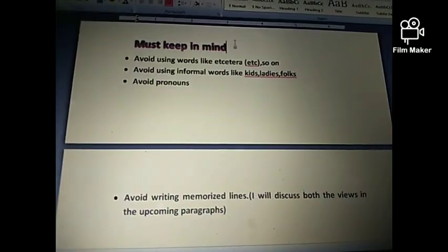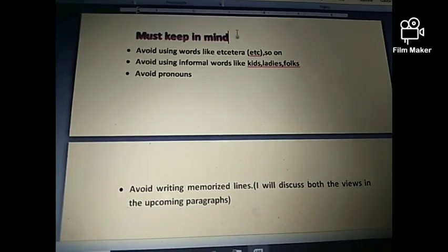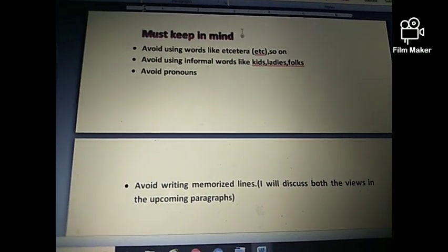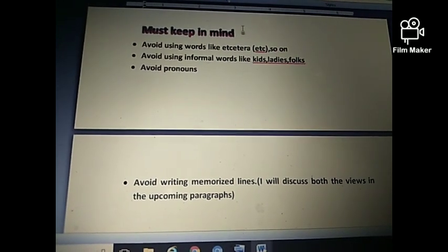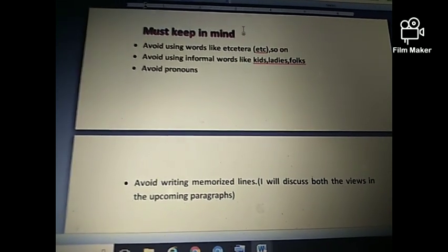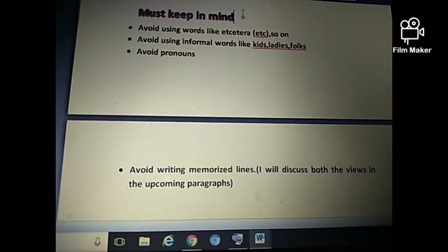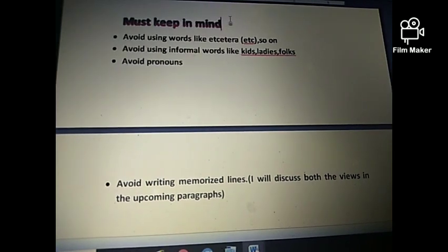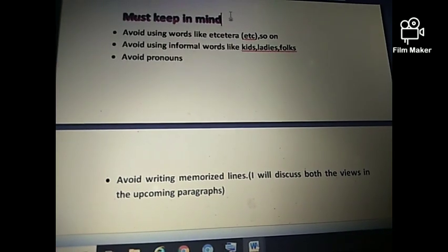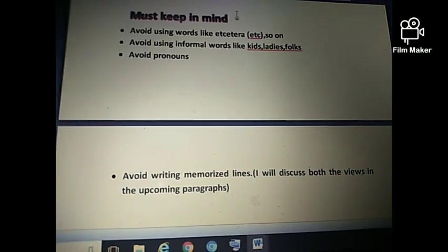And in order to get a higher band score in your writing, you must keep in mind the following things. First of all, you should avoid using words like etc., whether you are writing it in full form or in short form. And secondly, so on, which means infinity. These things always put the examiner or reader in suspense, so make everything clear and concise. Don't use these kinds of words.